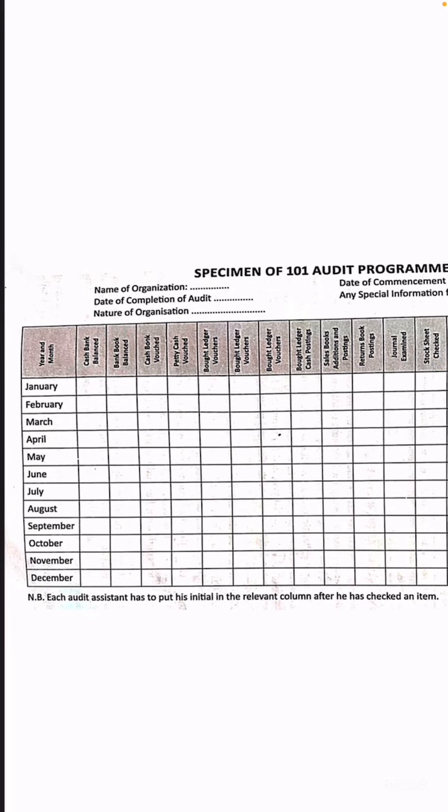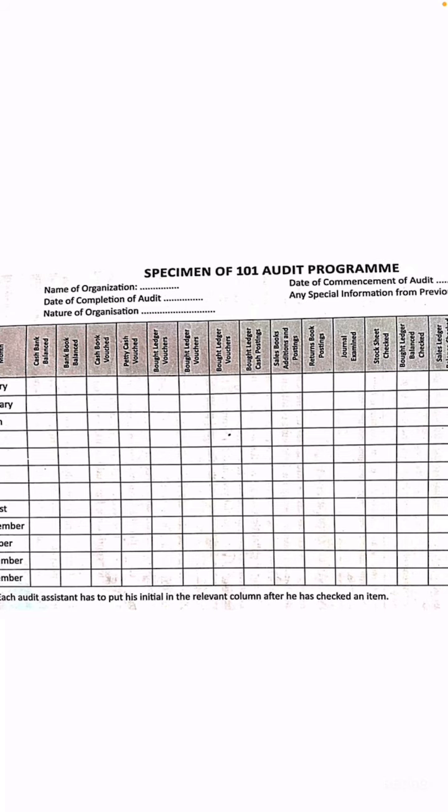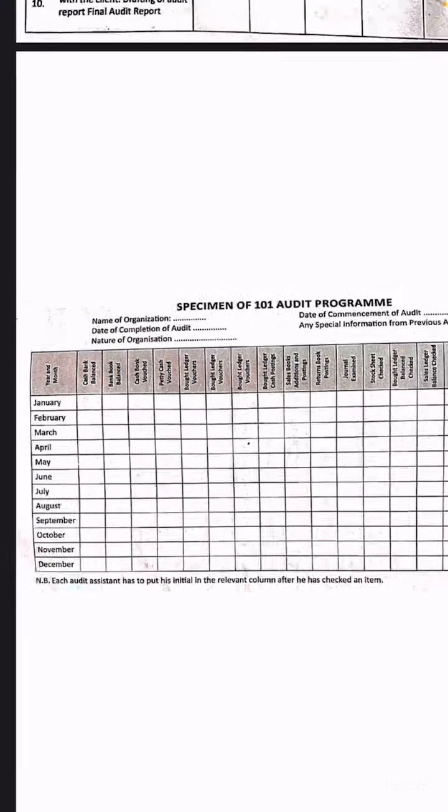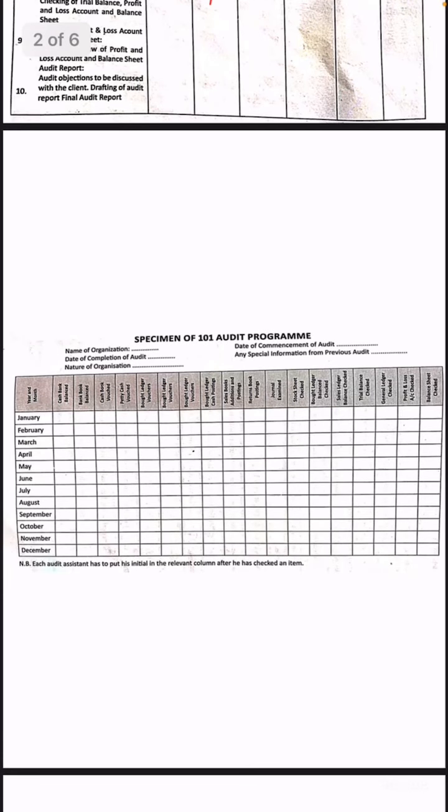Now each audit assistant has to put his initial in the relevant column after he has checked an item. Once he has checked the item, he has to mention his initial, and points or doubts or any clarification he can mention in the box. Okay, this is another format of the audit program. Hope you are clear with the audit program formats.